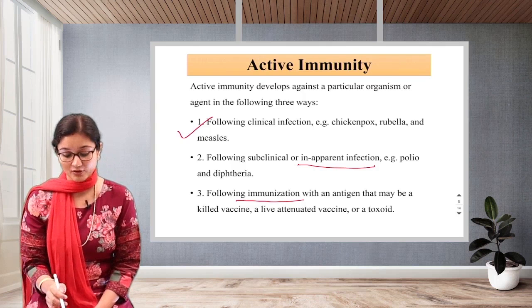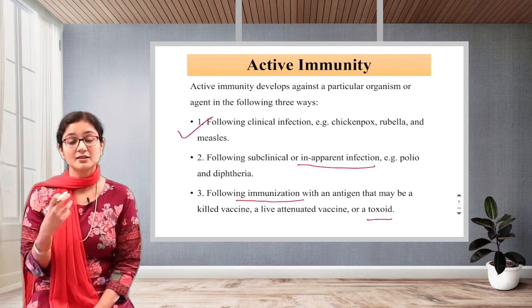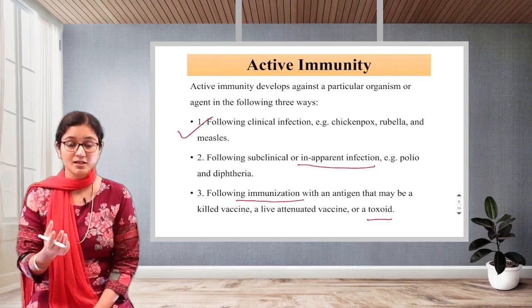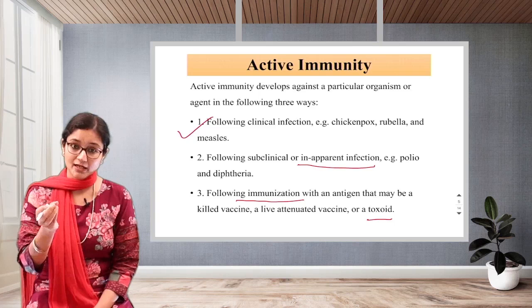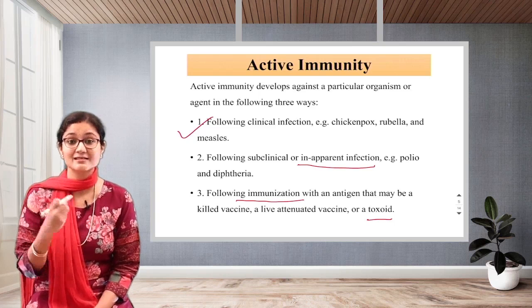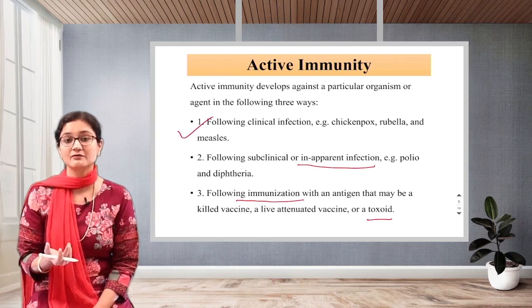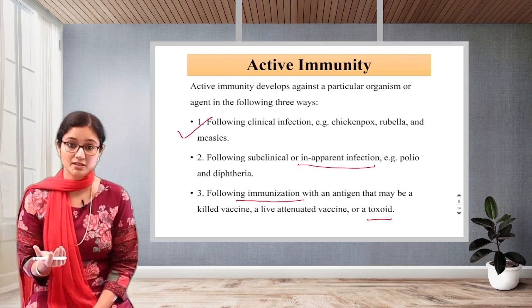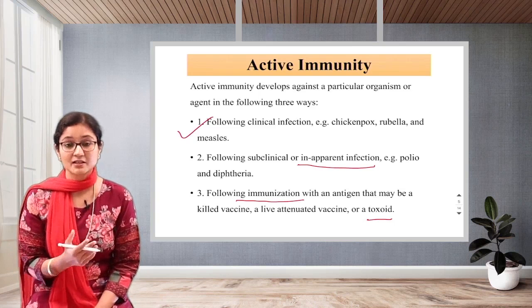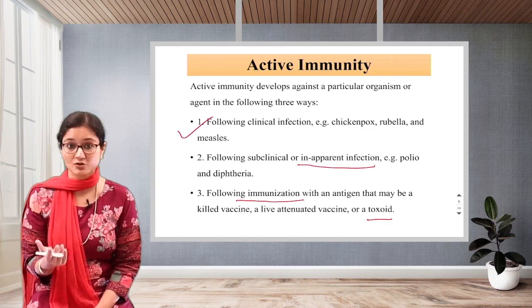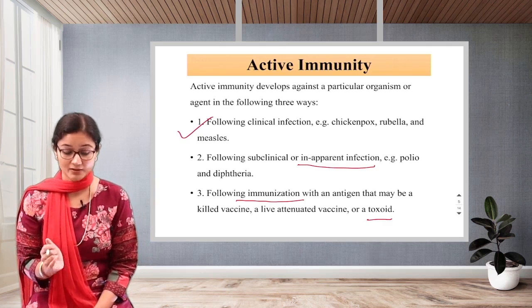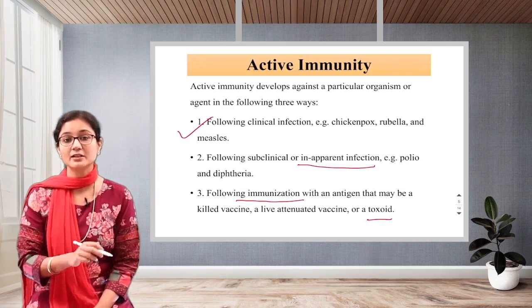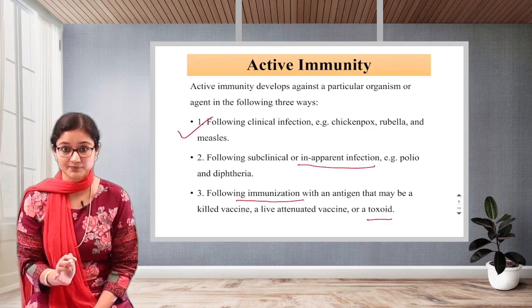And the next is toxoid. Toxoid is nothing but the harmful toxins which are produced by that particular microorganism. That particular toxin is instilled inside so that our body develops a particular immunity against it, or antibodies against it. Like toxoid, we have tetanus toxoid, okay, which protects us from tetanus. Are you understanding? This is how we develop active immunity.